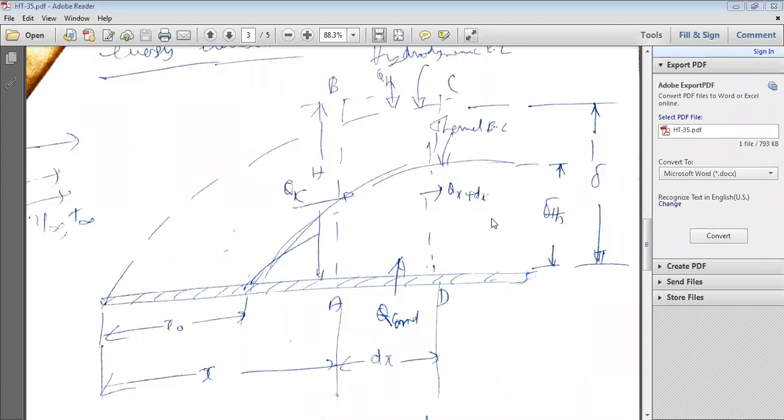Okay, somebody has raised a question, what is QH? That is not required here because we are considering only convection heat that is coming to the base through the face BC only from the top.